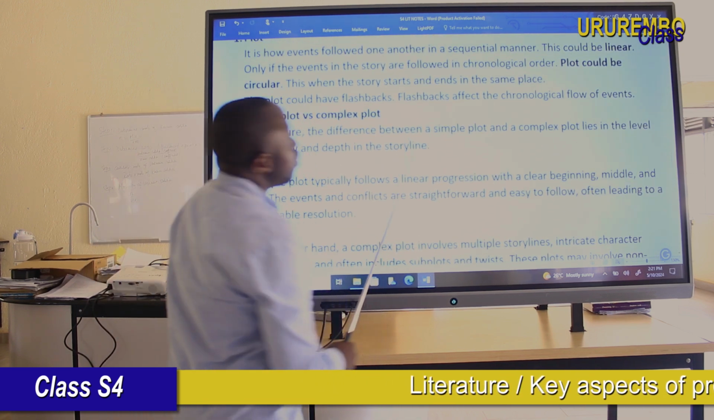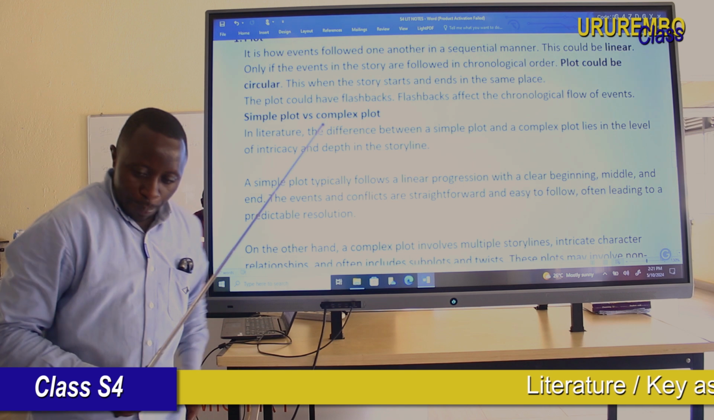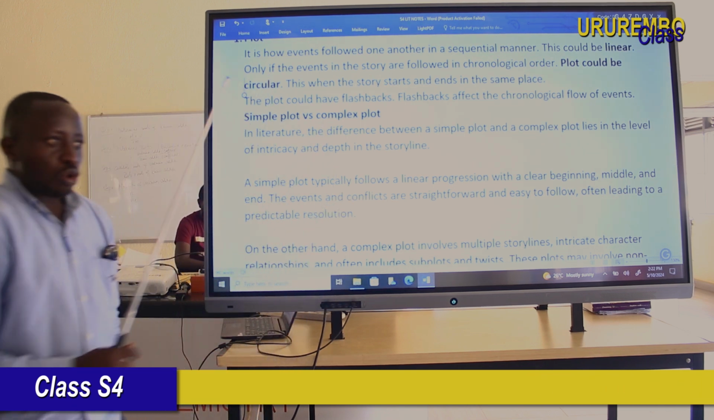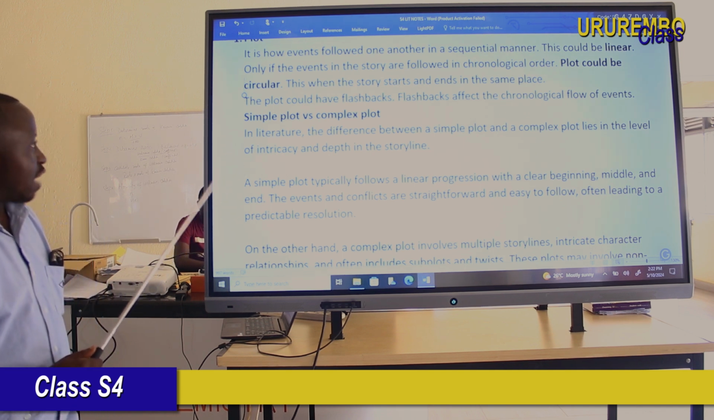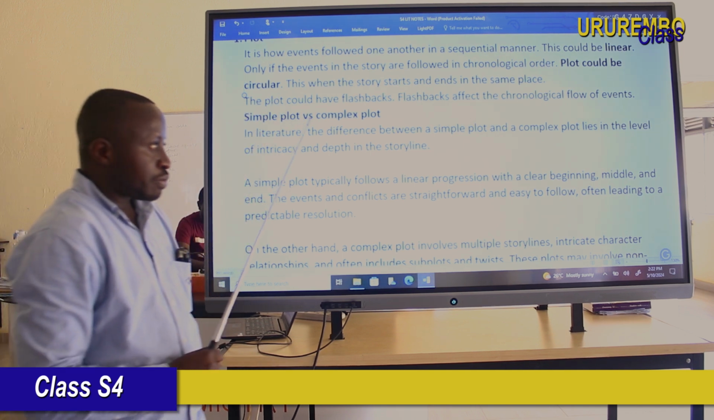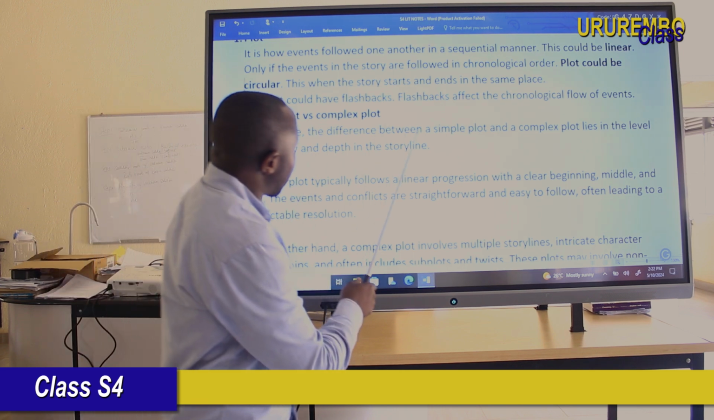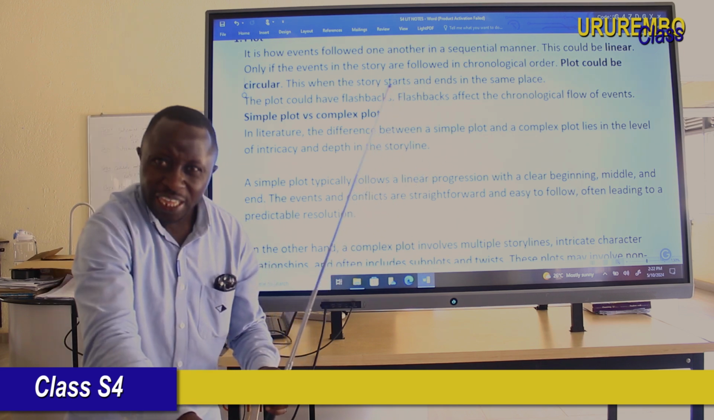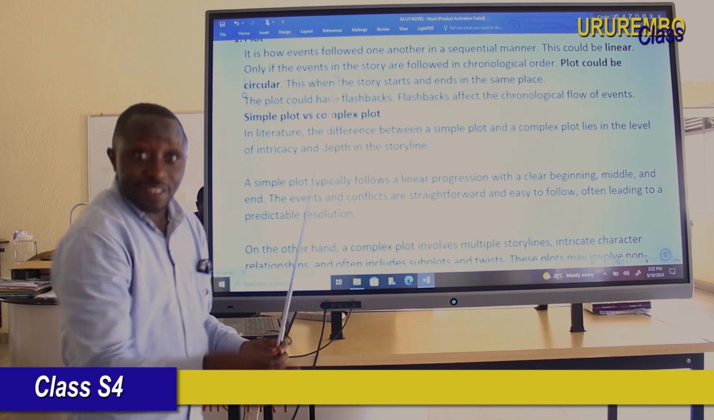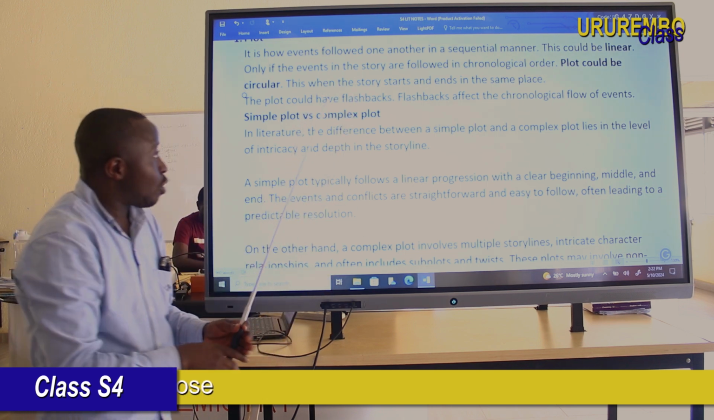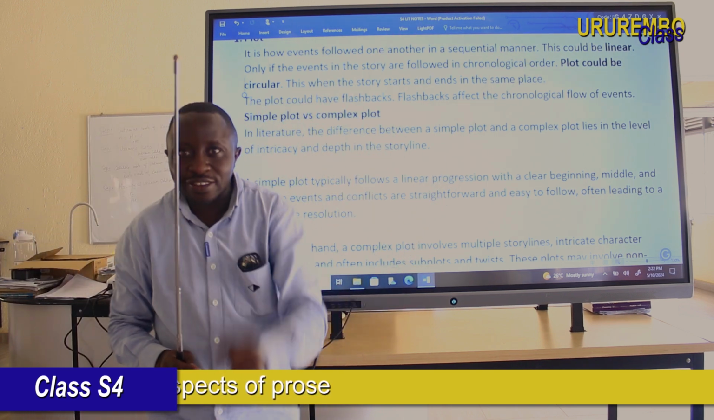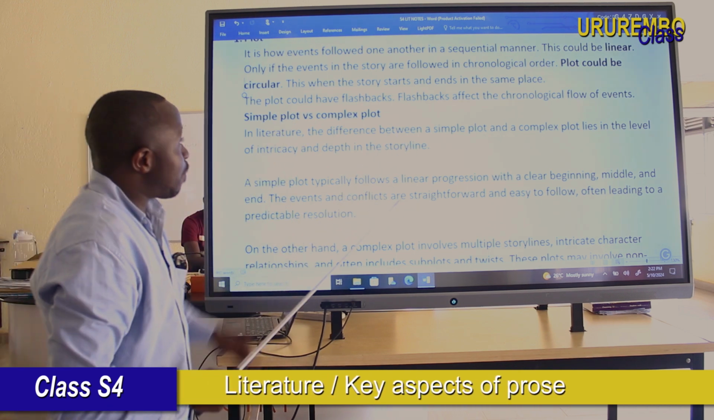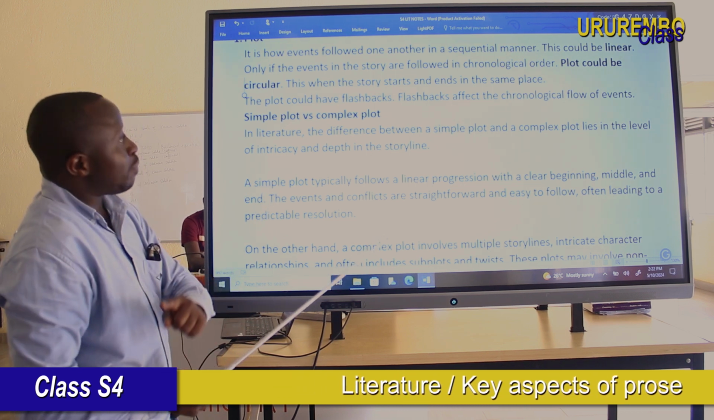Also, dear student, we have the other type of plot: the circular plot. When a novel or a prose has a circular plot, the story starts and ends in the same place. You can see it is like a circle. When the story starts and ends in the same place, that is a circular plot.